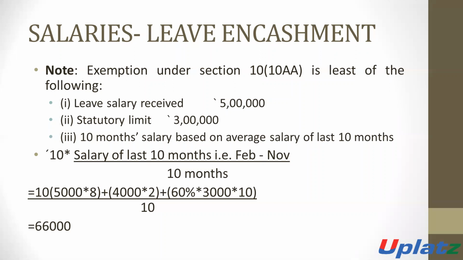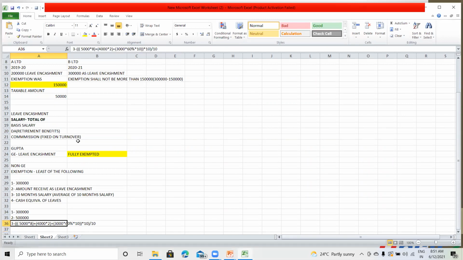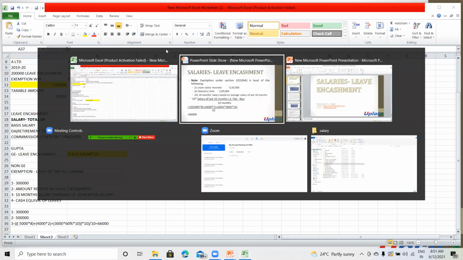Basic plus DA, which is for the retirement benefit. For the retirement benefit, it is 60% of basic. So 3,000 is the DA into 60% for the retirement benefit, into 10 months, divided by 10 months. So the 10-month average salary is 66,000.